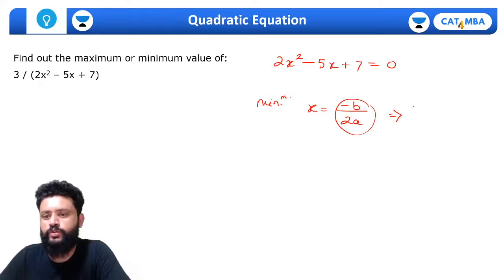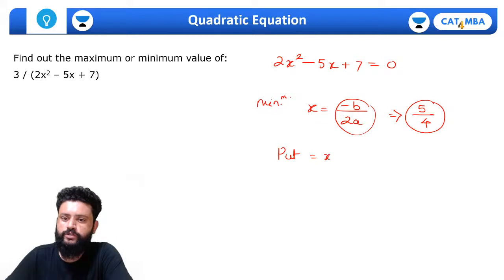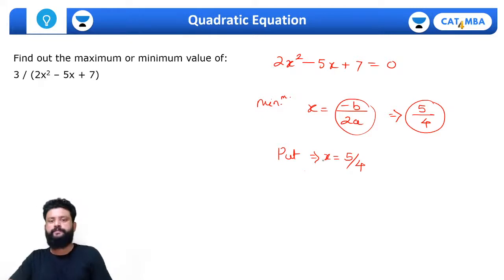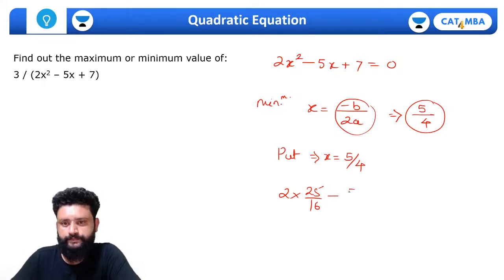That will be 5 by 4. Put x equal to 5 by 4, you'll get 2 into 25 by 16 minus 5 into 5 by 4 plus 7.